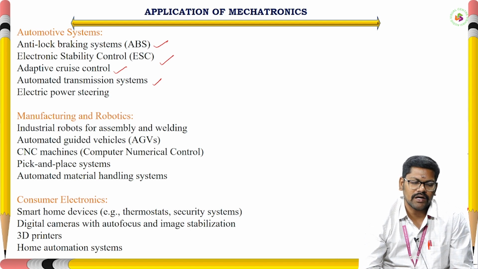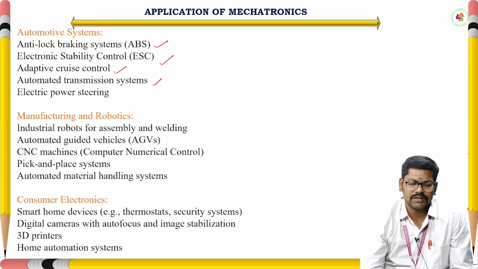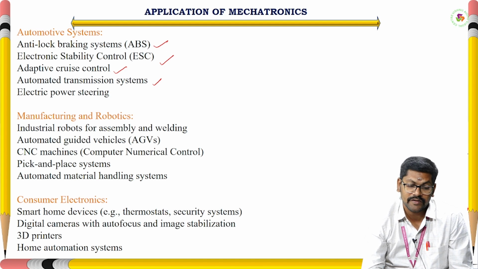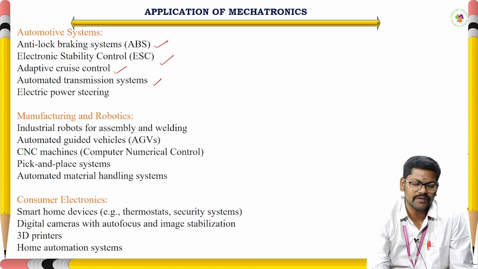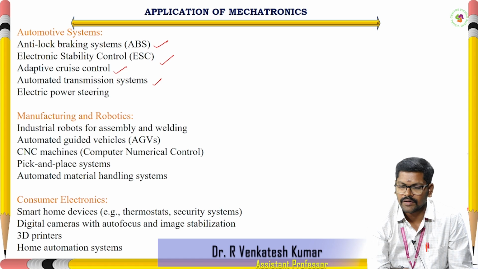Next, under the area of consumer electronics, we have smart home devices, such as thermostats and security systems that we use in day-to-day life. That comes under smart home devices, along with digital cameras with autofocus and image stabilization, 3D printers, which nowadays we are using in the manufacturing sector, and home automation systems. These are the consumer electronics part; we have different applications.